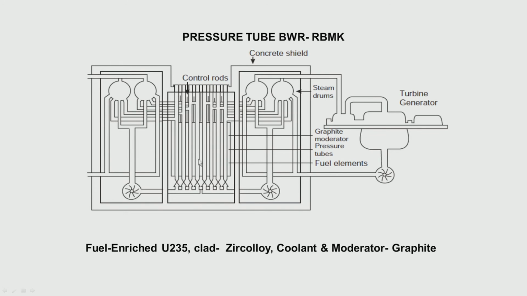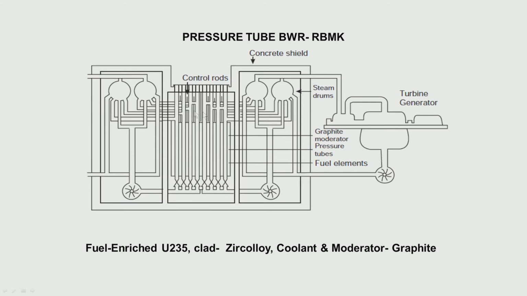They use this concept because they found that making a pressure tube is easier, as it is of small diameter, whereas in those days making a large pressure vessel of bigger diameter was difficult. So they put forth this sort of design, and it is just similar to a light water reactor, but the difference is the moderator is graphite.